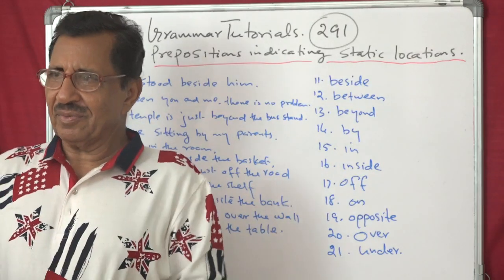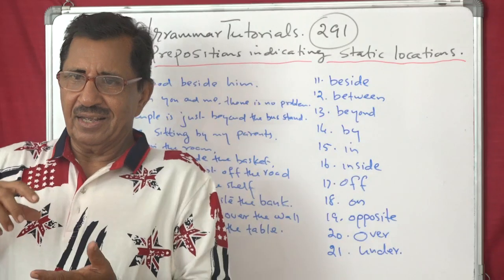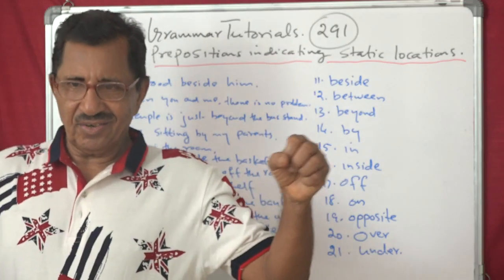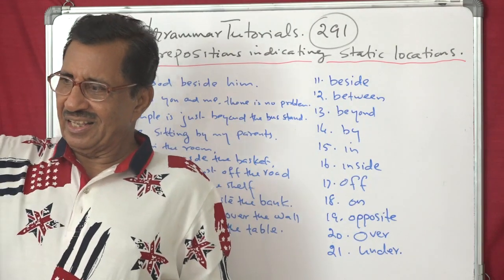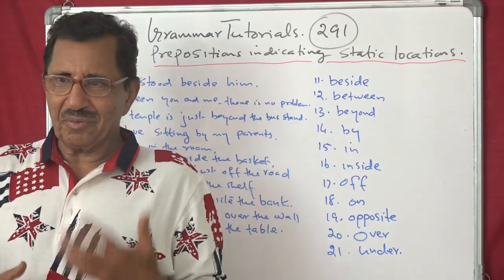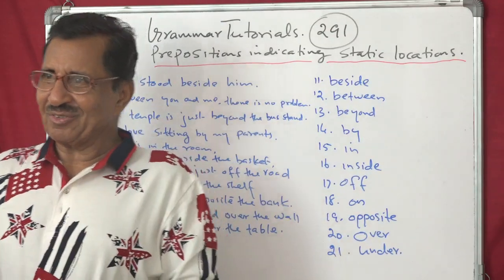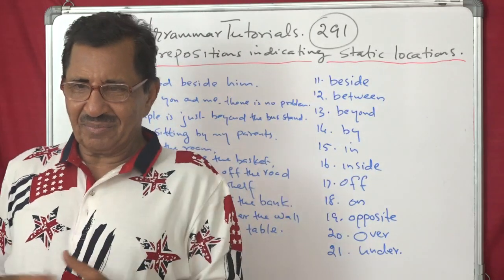On, it's very simple, you can see. The cat is on the table, my book is on the table, my papers are on the shelf, my pen is on the, where do you want to keep my pen? On my head? Not good, but you understand. So on is very simple.